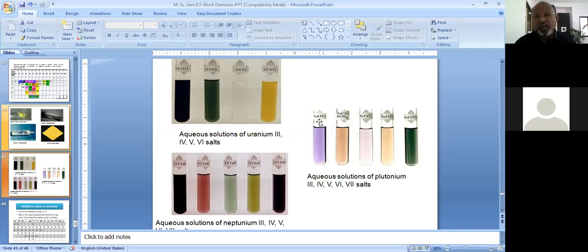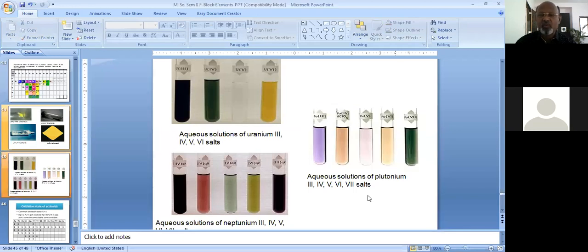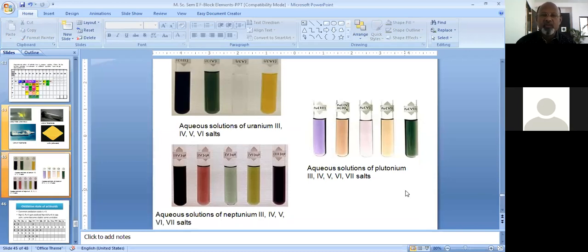Here, if we look at the lowest oxidation state of plutonium, +3, and the highest oxidation state of plutonium, it shows different colors ranging from faint violet to dark green for the higher oxidation state. Now, if we look at another salt of neptunium, atomic number 93, for +3, +4, +5, +6 and +7, again it is black in color.